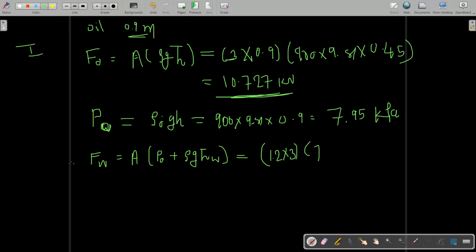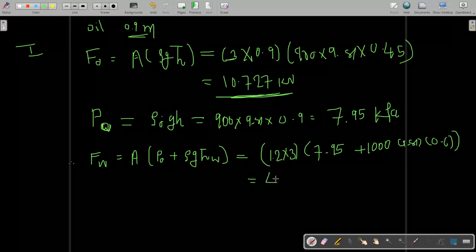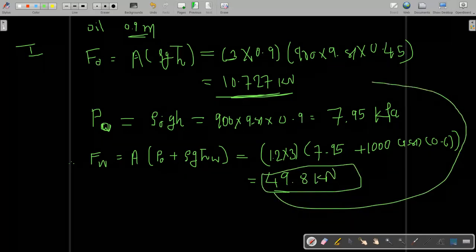Okay, 7.95 plus 1000, g is equal to 9.81, and h bar is 0.6. When you solve this, you will get 49.8 kilonewton. So do the summation of 49.8 and 10.727.